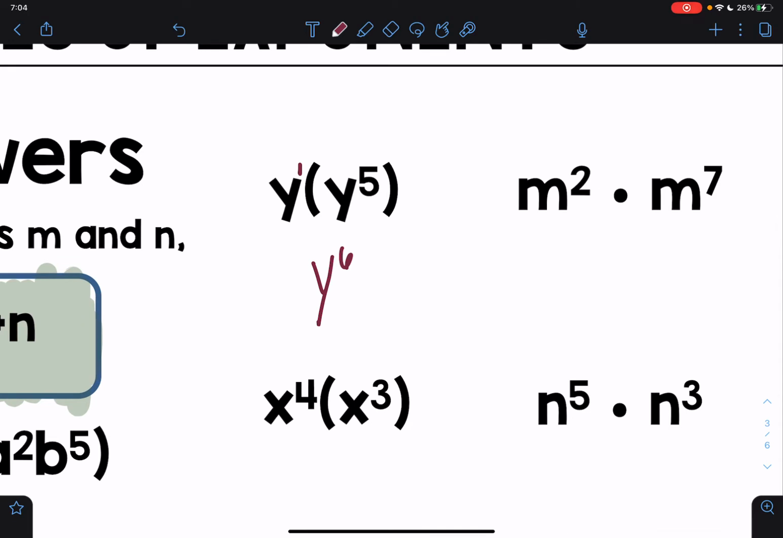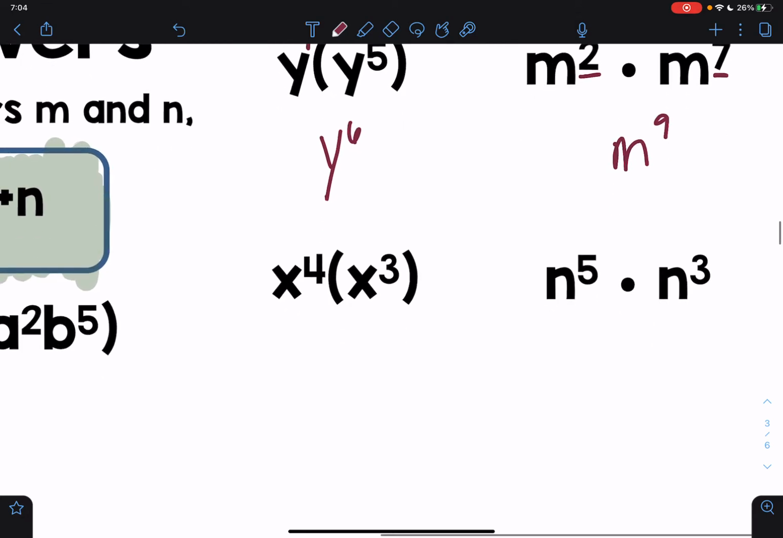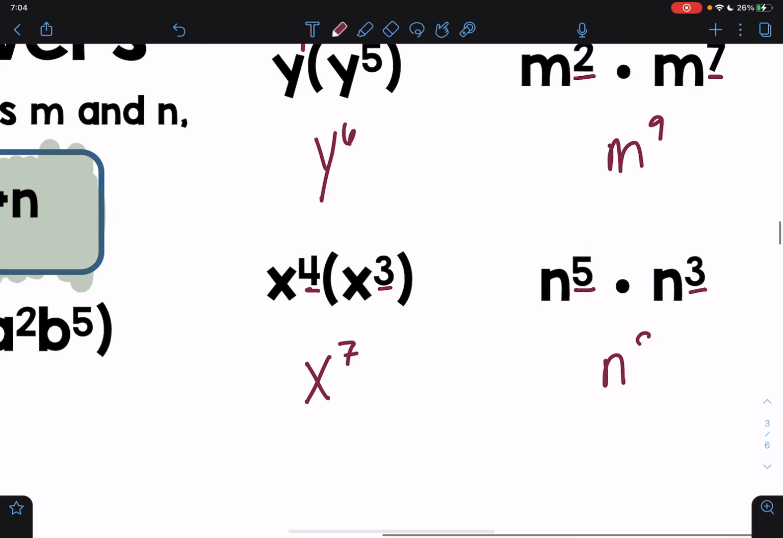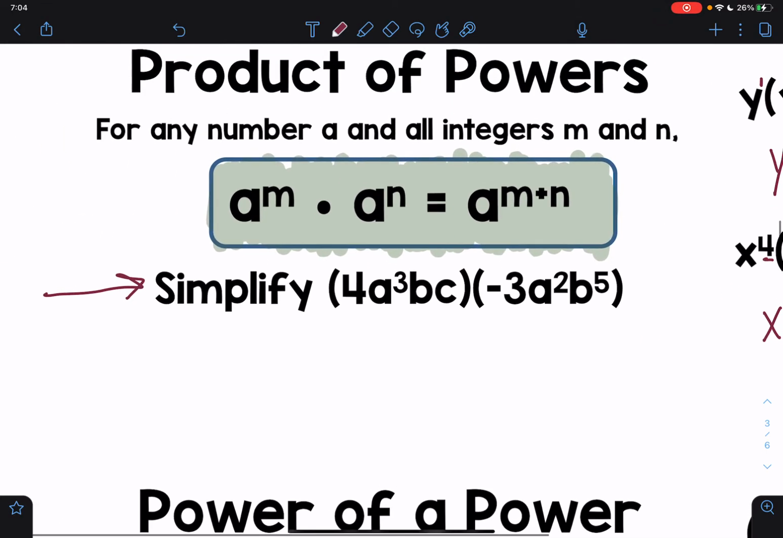Okay, I have m squared times m to the 7th power. I have 2 plus 7, so I have m to the 9th power as my simplified answer. Here I have x to the 4th times x to the 3rd. I'm adding the 4 and 3 together. I get x to the 7th power. And then finally I have n to the 5th times n to the 3rd. When I multiply, I get n to the 8th power. I'm adding the 5 and 3. So pretty simple enough. Okay, but let's talk about one that's a little bit more challenging here.